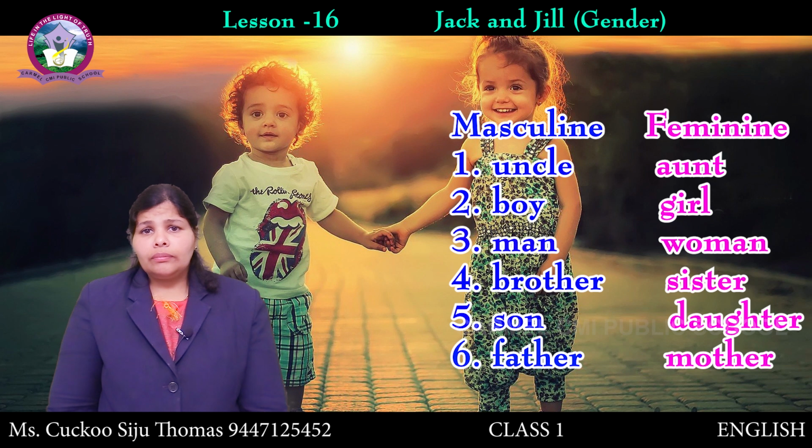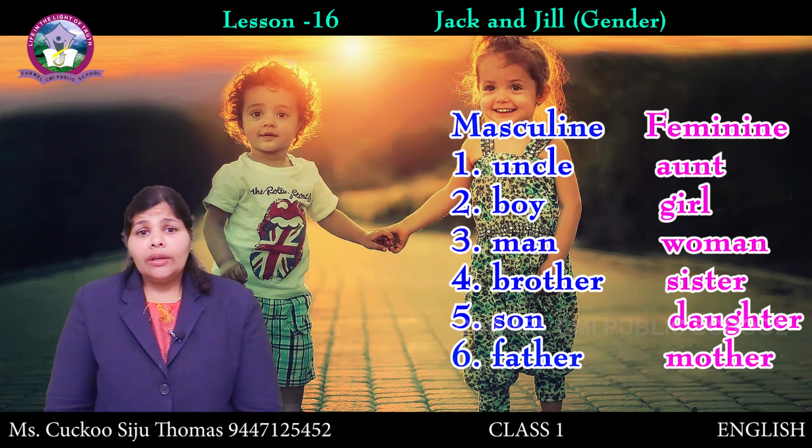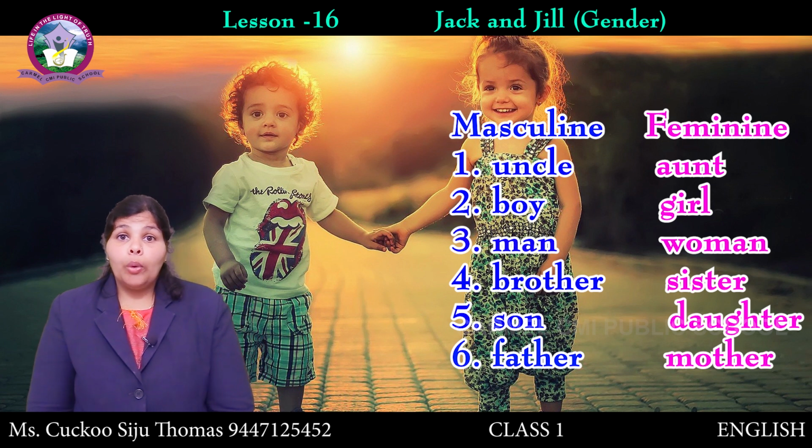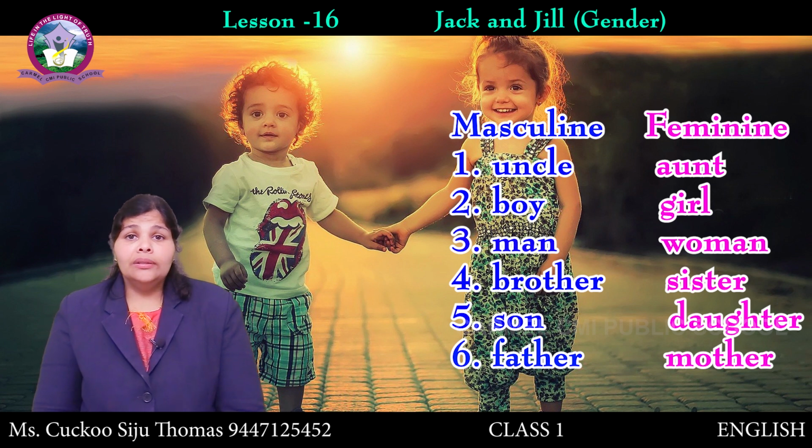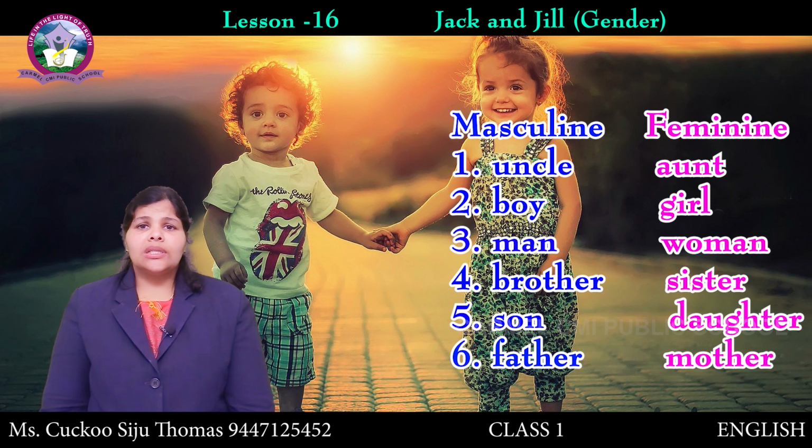Uncle. What is the feminine of uncle? Aunt. Boy, girl. Man, woman. Brother, sister.